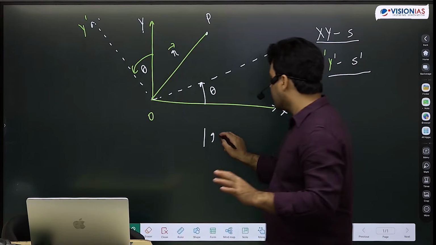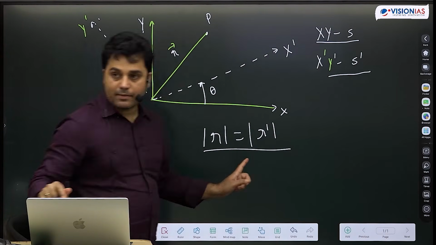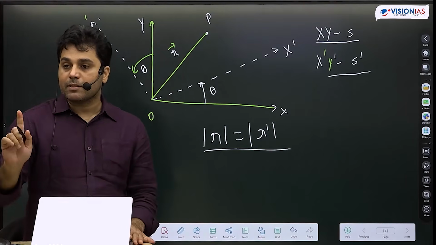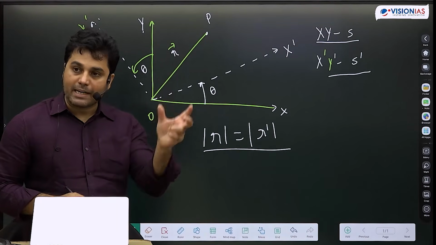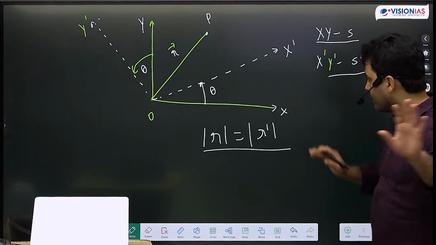That mod R will be same as mod R dash. Now this is scalar. So this is the definition of scalar. That even if I rotate, I will make you write all of this. Just make the diagram right now, but I will make you write all of this.